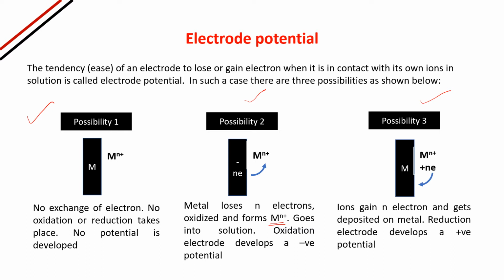There it will take the electron and discharge, and it gets deposited on the metal, that is the electrode. So it is gaining electron in this case, that means reduction is going on. So that electrode is known as reduction electrode and that electrode develops a positive potential. Am I clear, children?